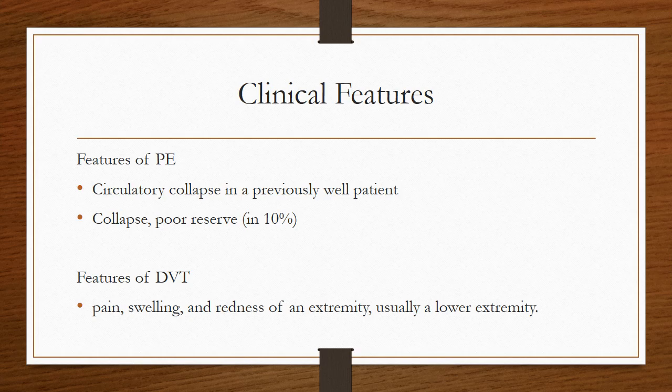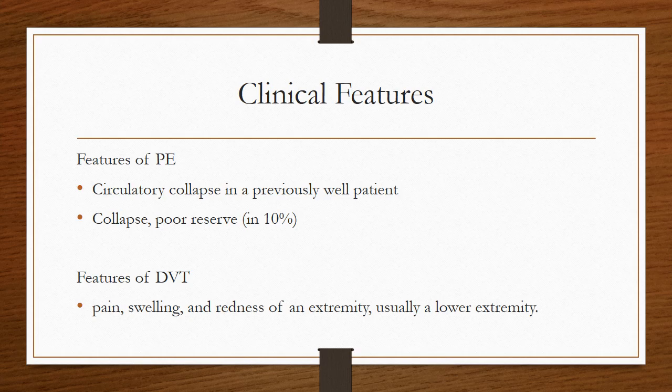Additional features include pulmonary infarction and hemoptysis in about 60% of the patients, isolated dyspnea in about 25% of the patients. Circulatory collapse can also be due to the poor reserve in about 10% of the patients, which may be due to small pulmonary embolism, often in an elderly patient with limited cardiorespiratory reserve. These patients can rapidly decompensate with even a relatively small pulmonary embolism. The clinical findings may be non-specific and reflect an underlying disease process rather than the PE itself.